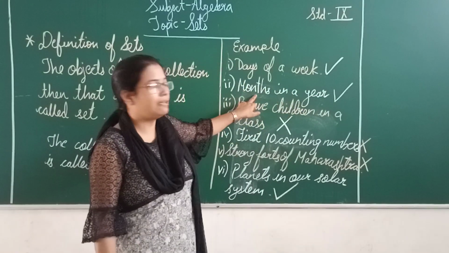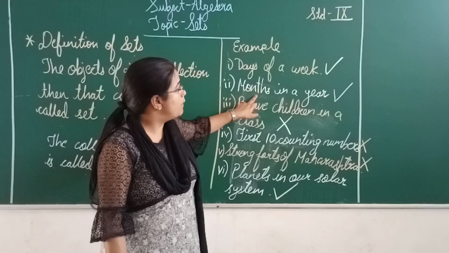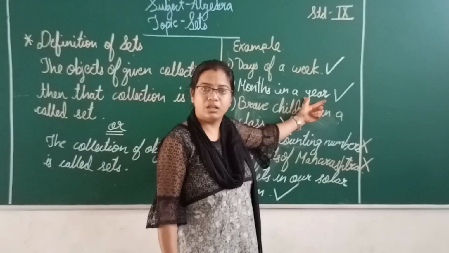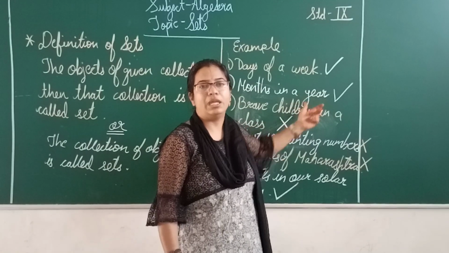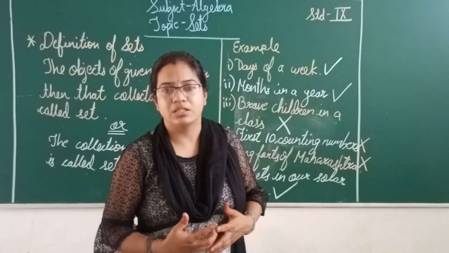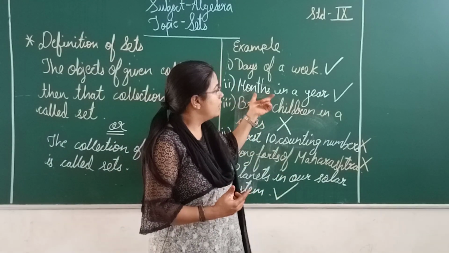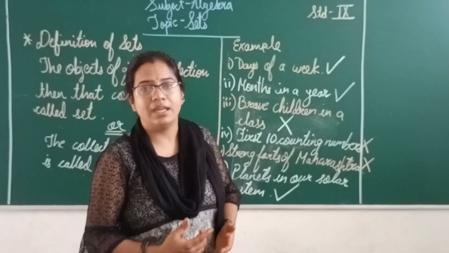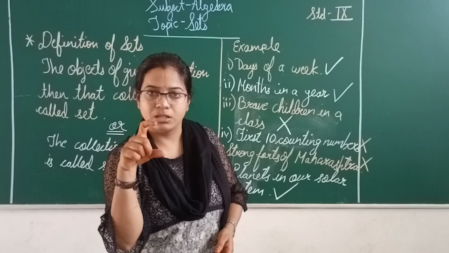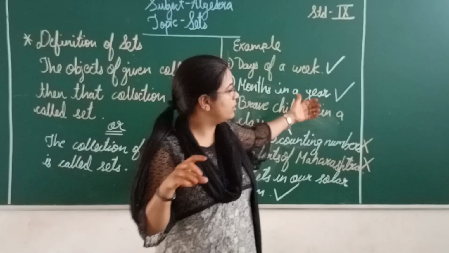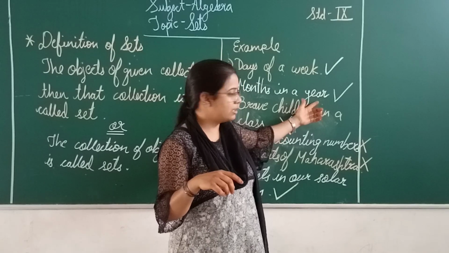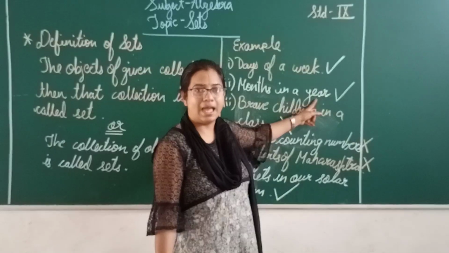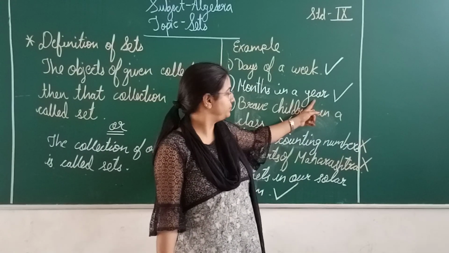Another example given in your textbook is months in a year. Now when we read year in this statement, it immediately strikes our mind that 12 months together make a year, or we can also say that a group of 12 months together makes a year, right? So example number 2, months in a year, is an example of a set.